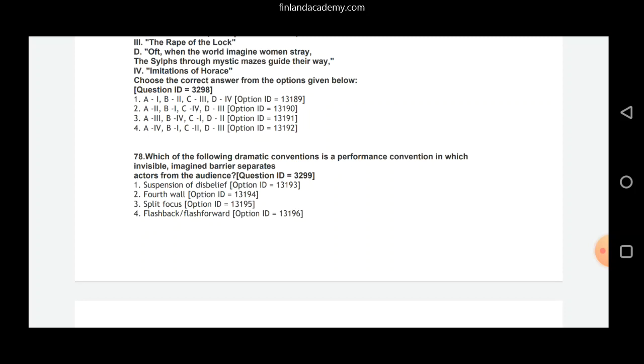And your question is, which of the following dramatic conventions is a performance convention in which an invisible imagined barrier separates actors from the audience? I just said that it's a fourth wall, separating the stage from the audience. Option 2, fourth wall, is your correct answer.